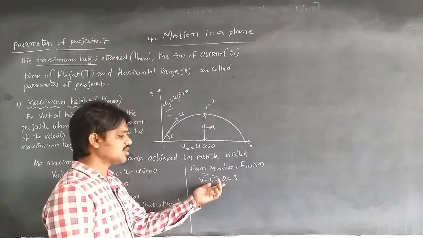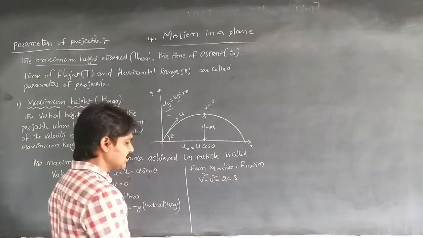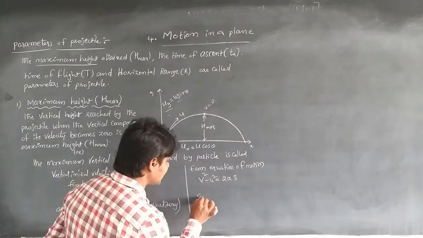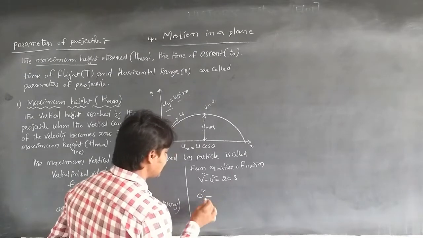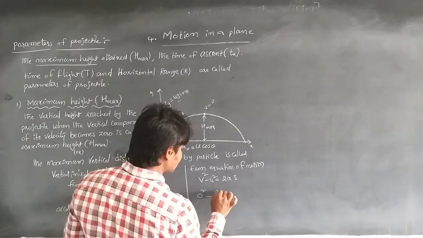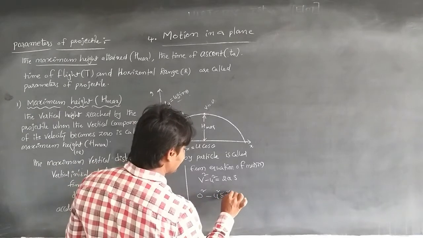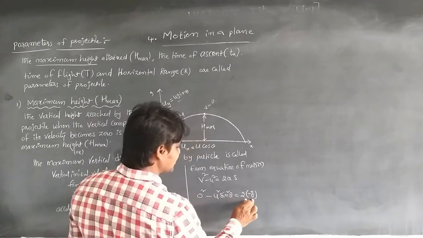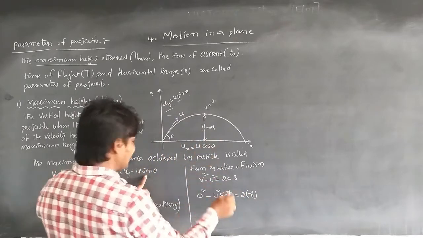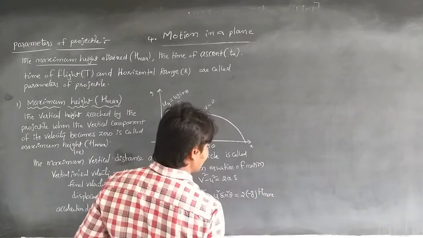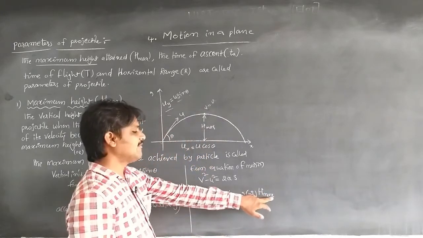We are substituting these values in the equation: v is equal to 0, so 0 square minus u square sin square theta is equal to 2 into a, where a is equal to minus g, and s is equal to h maximum. The h maximum means the maximum height. So we just need the value for h maximum.